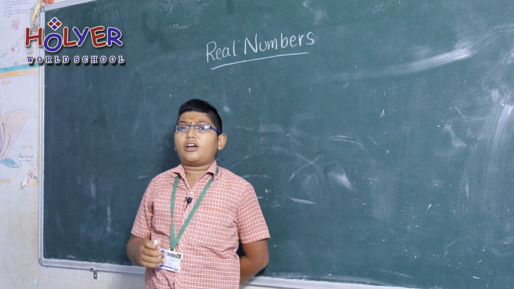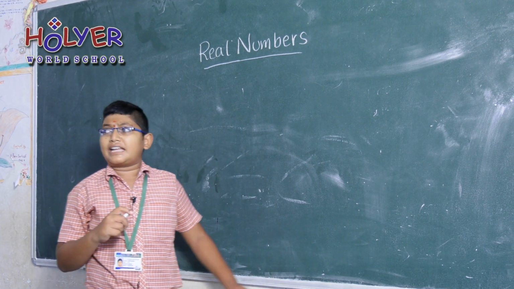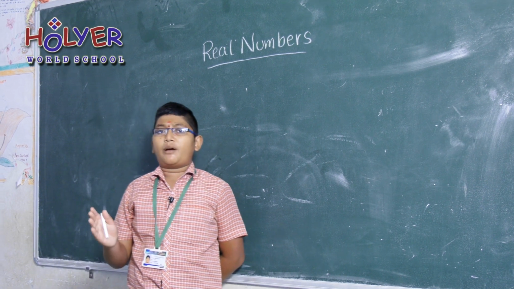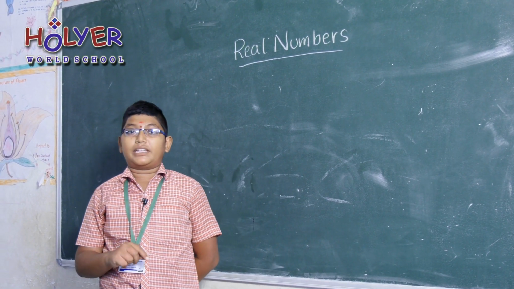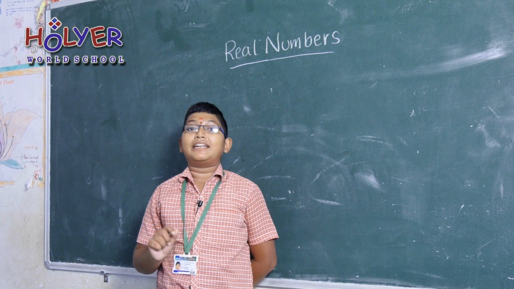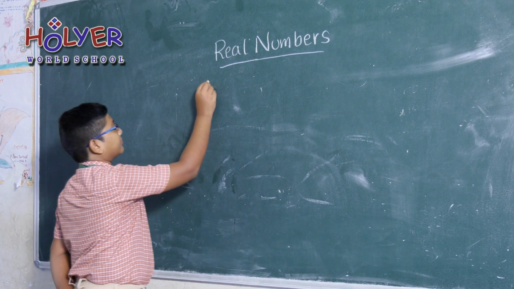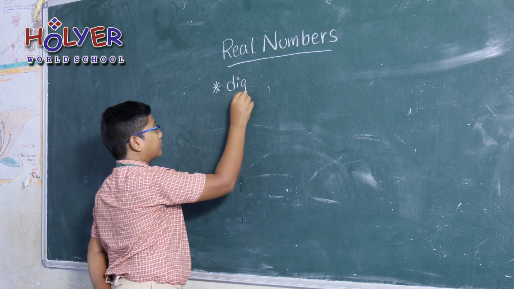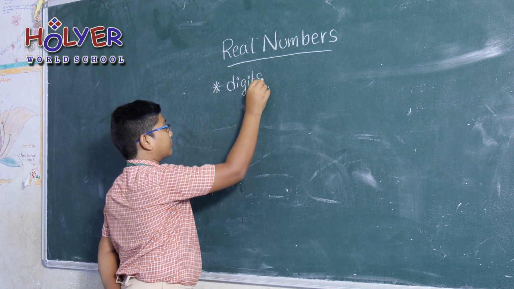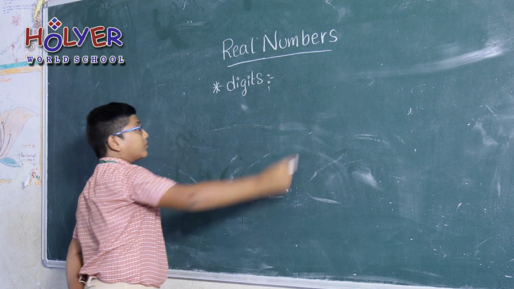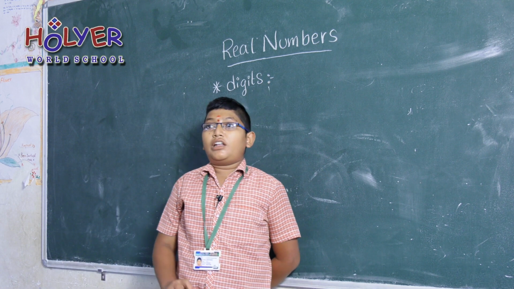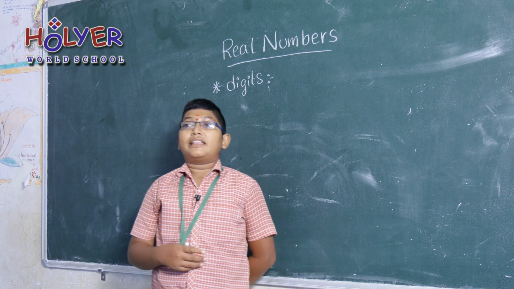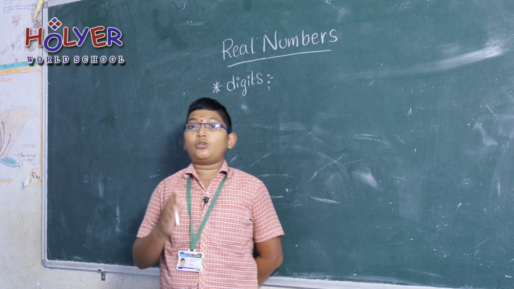Before going into our topic real numbers, let us start this topic with numbers. Numbers are formed due to digits actually. So let us start this topic with digits. We all know that numbers are formed from digits and the digits are 0 to 9.